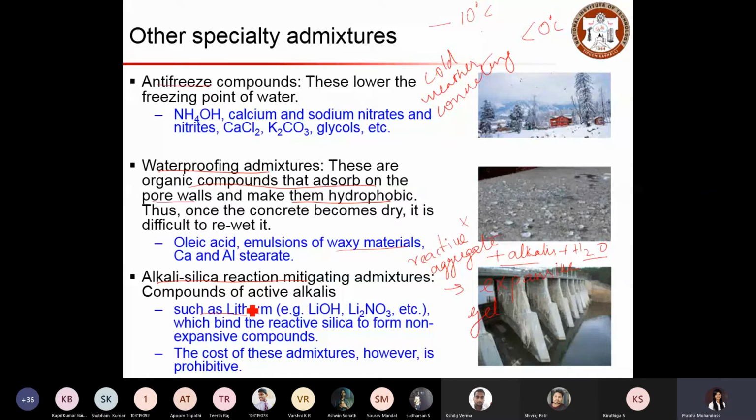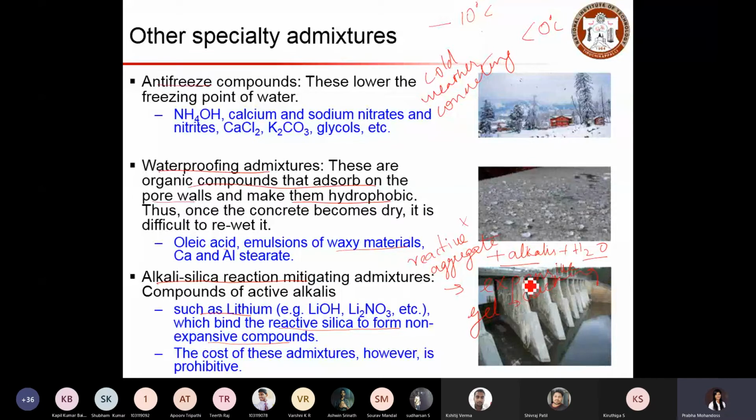Basically lithium will be added as an admixture in that matrix, which binds the reactive silica and forms non-expansive gel. If you do not have admixtures, it will result in expansive gel which will lead to cracking.